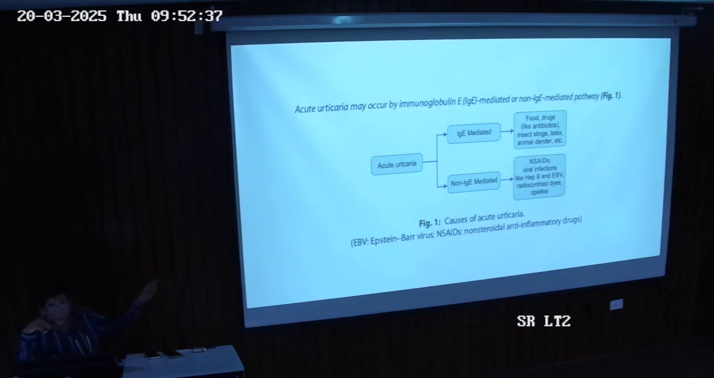Acute urticaria: what we have discussed so far is type 1 IgE mediated. It can be IgE mediated, because of foods, drugs, insects, latex, whatever. Acute urticaria can also be non-IgE mediated, not immediate, but because of infections, dyes, opiates, and all those things.